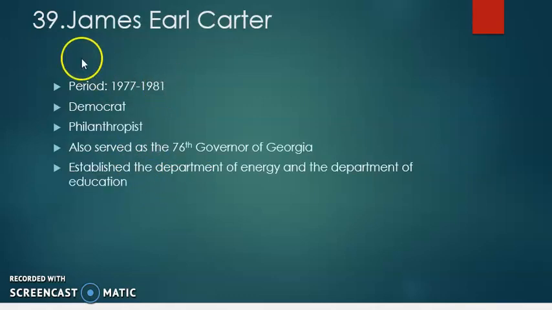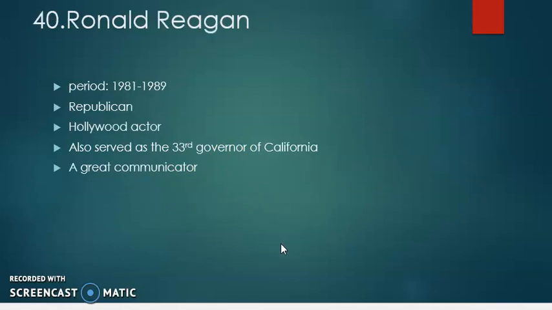James R. Carter was the 39th president of USA, and he ruled USA from 1977 to 1981. He was a Democrat and philanthropist. He also served as the 76th governor of Georgia and established the Department of Energy and the Department of Education. These were two big achievements of this president.